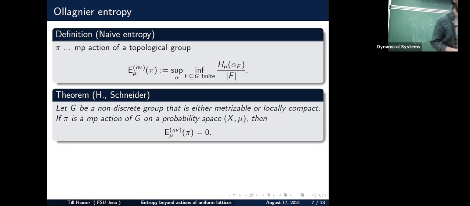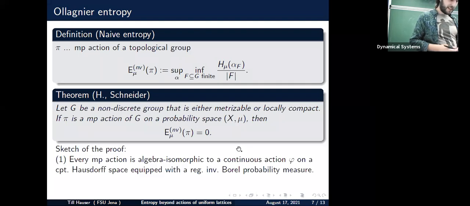Test. Yeah. Okay, so let's come back to naive entropy and the bad news. So the bad news is that whenever my group is metrizable or locally compact, so one of the conditions is enough to screw everything up, then it suffices to consider non-discrete groups, and you will always have naive entropy 0. So this is kind of bad for us because then it equals the Ollagnier entropy, and my notion of Ollagnier entropy is just not worth talking about. It's always 0 in the context of the groups that I'm interested in, the locally compact ones.